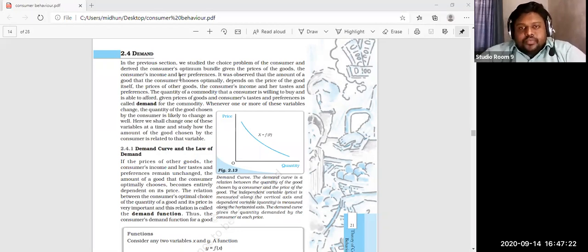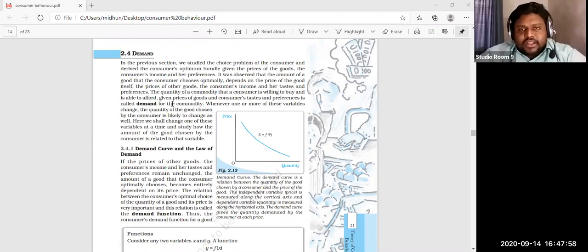So when we purchase, basically we will think about our income, our budget. Next one, our taste to purchase the product. We like, we will purchase. Preferences: we are giving a different rank for different bundles or different sets of products. So our purchasing of a product is related with our income, our taste, and our preferences. The quantity of a commodity that a consumer is willing to buy and is able to afford at given prices of goods and consumers' taste and preference is called demand for a commodity.